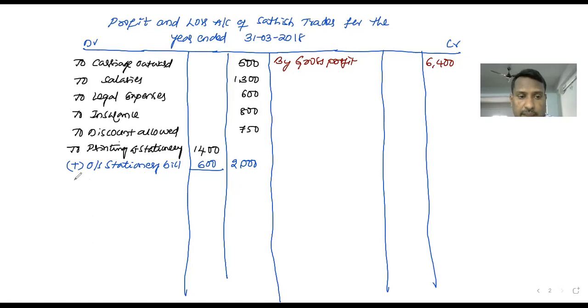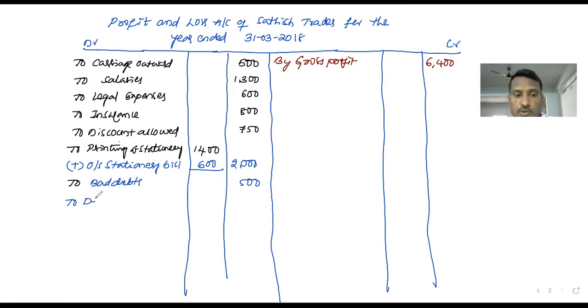So first, to bad debts. Bad debts is a loss, so it is debited. The amount of bad debts is 500. Next, depreciation. We discussed the adjustment of depreciation. That one also we have to write two times. First, it is a loss, that's why it is recorded on the debit side of the profit and loss account.